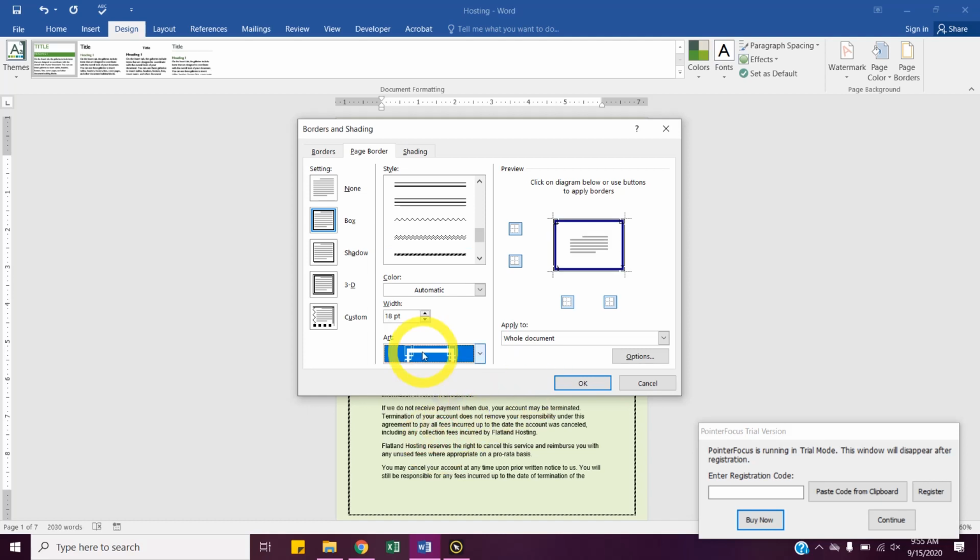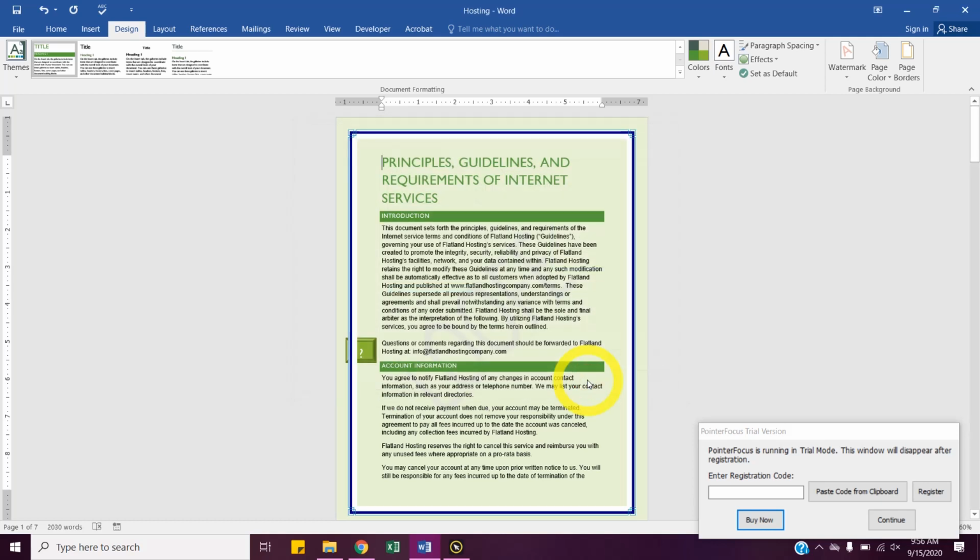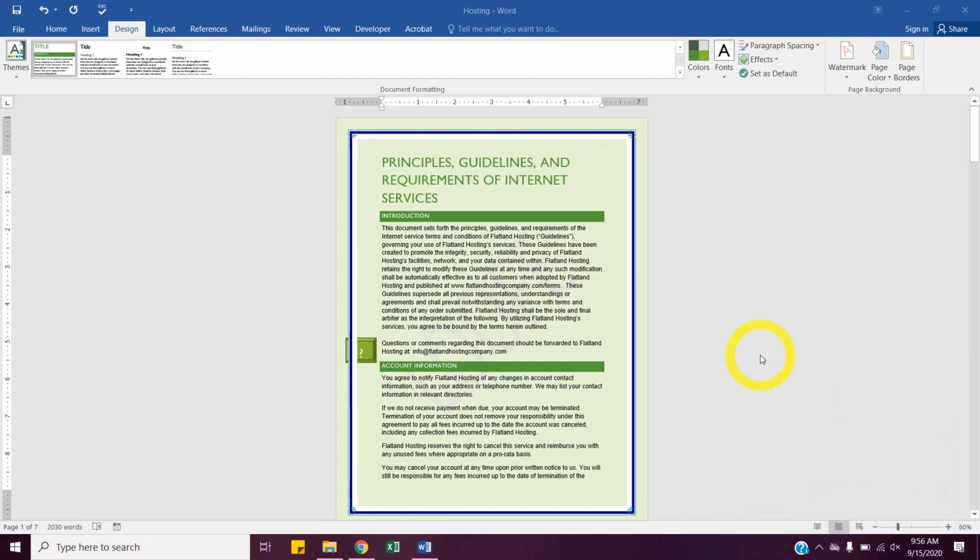So this one's black. I could change the color of it to something else, apply to the whole document obviously, and I hit OK. So now it's that color that I chose versus it just being black. If I had chosen the apples, they would only be red. I can't change that. So that's a page border.